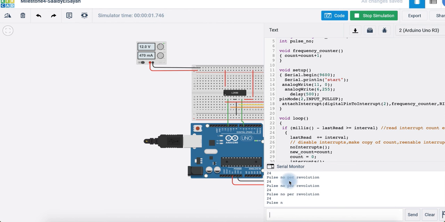As we saw earlier, the pulse was 0, and then as the speed increases, the pulse reached 24, and finally when the ultimate speed is reached, a pulse of 47 or even 48 will appear, which is the highest pulse reached. This is the pulse number per revolution of this motor.